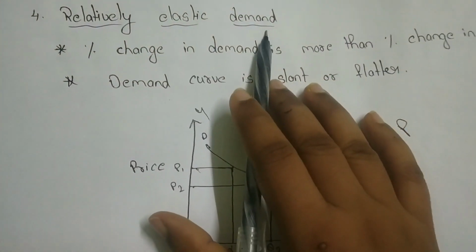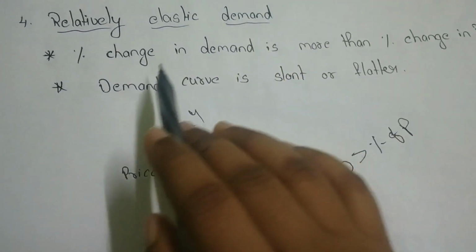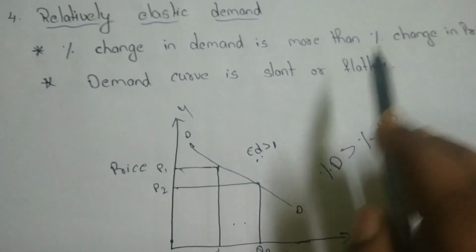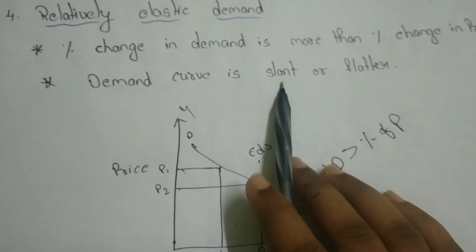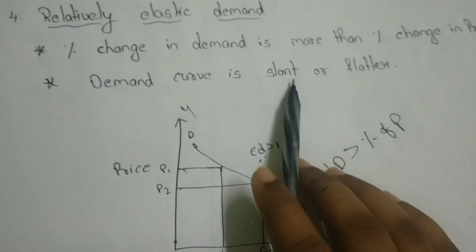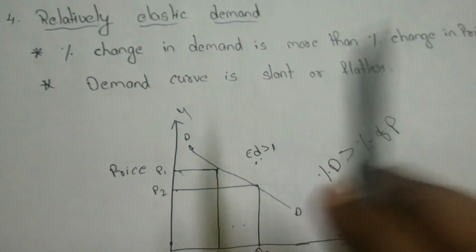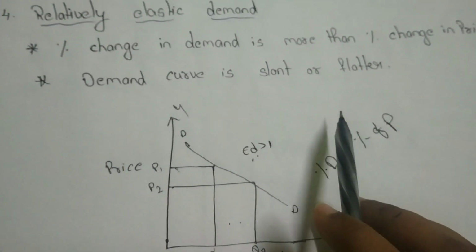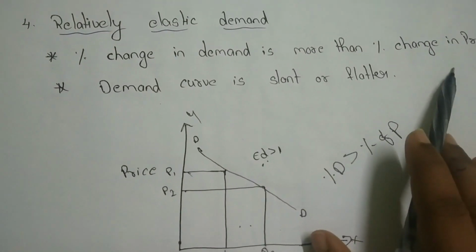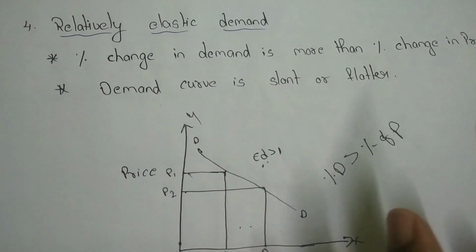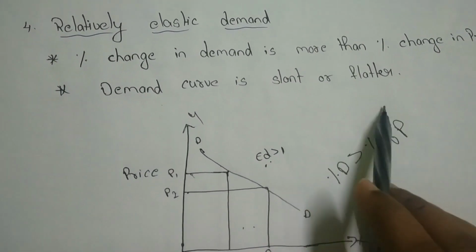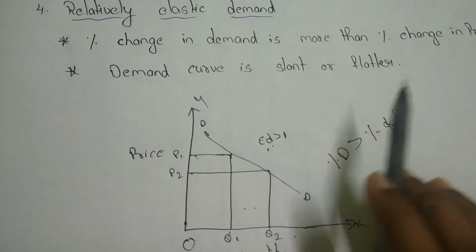Relatively elastic demand. Right. See here. Percentage change in demand is more than the percentage change in price. Suppose the price changes, then automatically the demand will also change, right? But here the percentage change in demand is more when compared to the percentage change in price. Suppose the price changes by 20% and it leads the demand to change by 40%. So the demand change is more when compared to price.